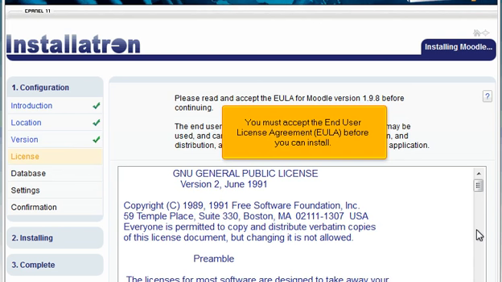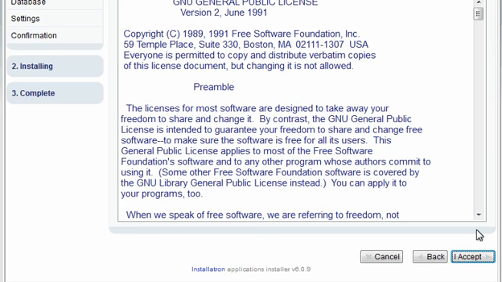You must accept the End User License Agreement (EULA) before you can install. Click I accept.